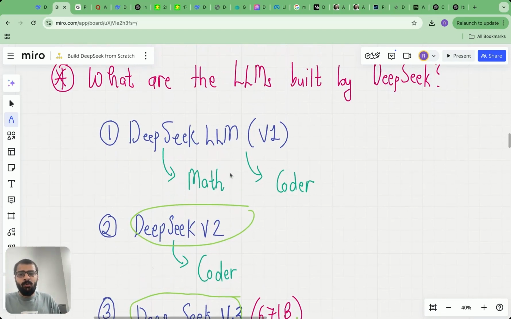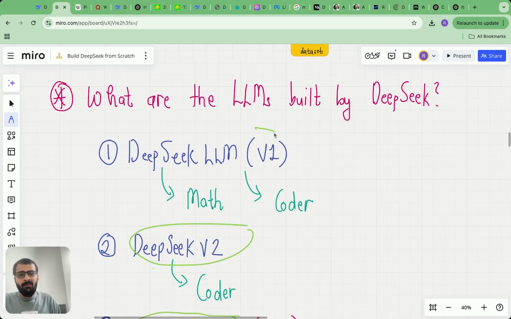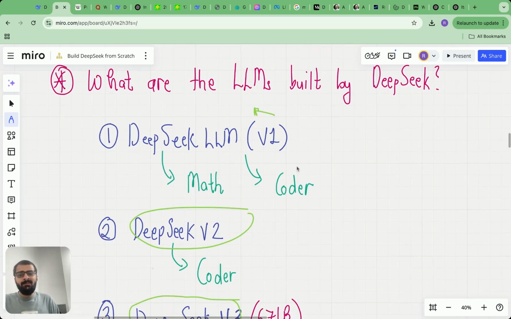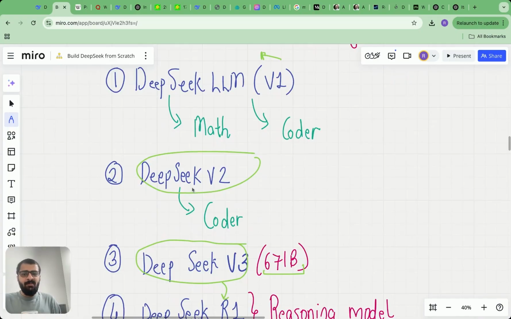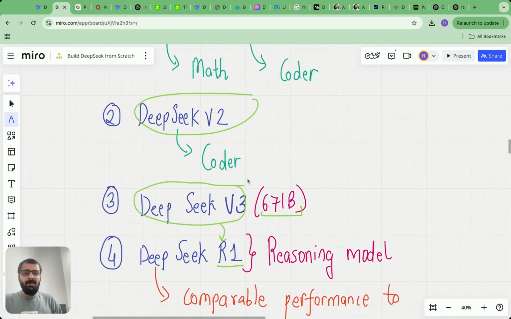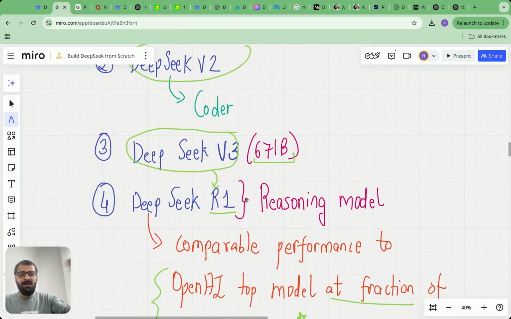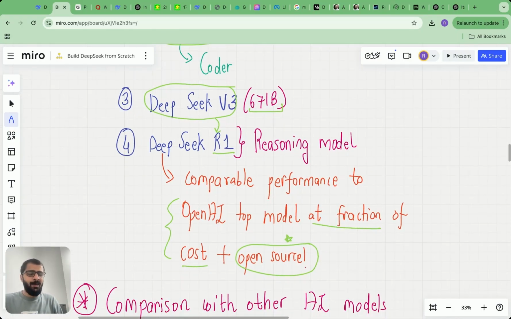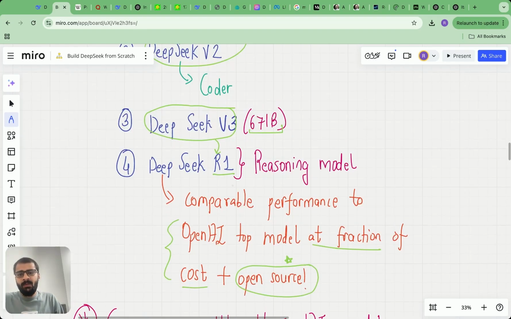Keep in mind this progression. They first had version 1, which they called DeepSeek LLM, and then they made DeepSeek LLM Math and DeepSeek LLM Coder. Then they had DeepSeek version 2, and then DeepSeek version 2 Coder. Then we had DeepSeek version 3, and finally DeepSeek R1, which really broke the internet, and because of which we are having this lecture series at this moment.